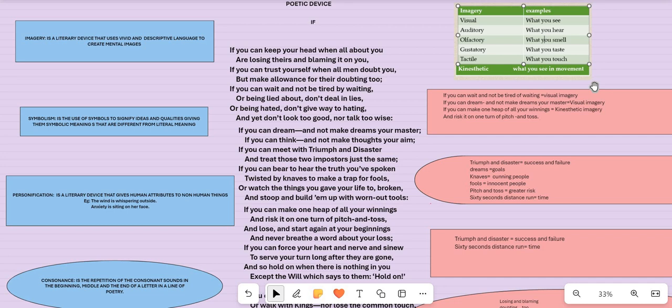Sixty seconds distance run here represents time. The time never waits for anyone. So that sixty seconds distance run stands for time. So I hope you understood what symbolism is and how you have got examples for symbolism.